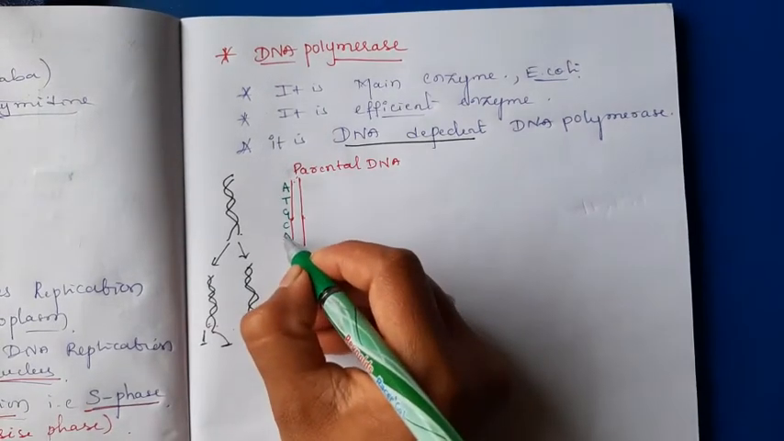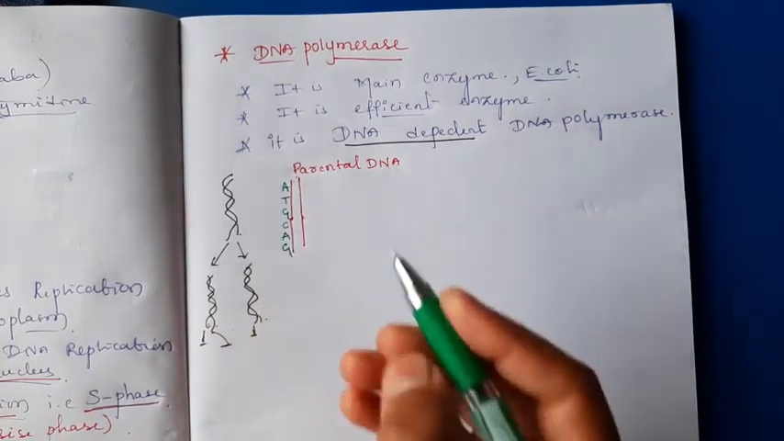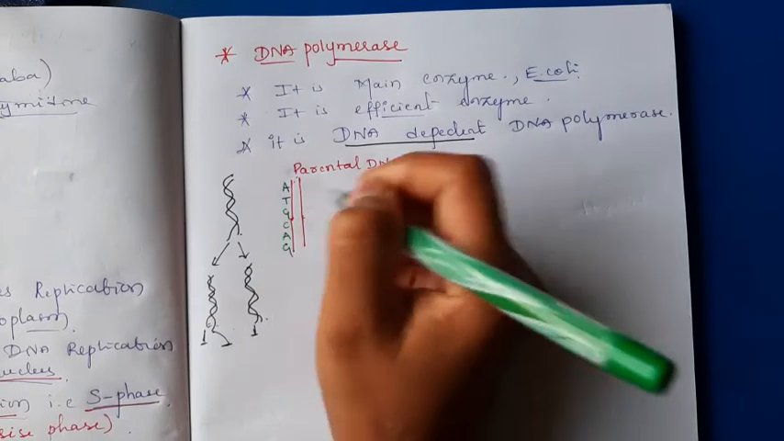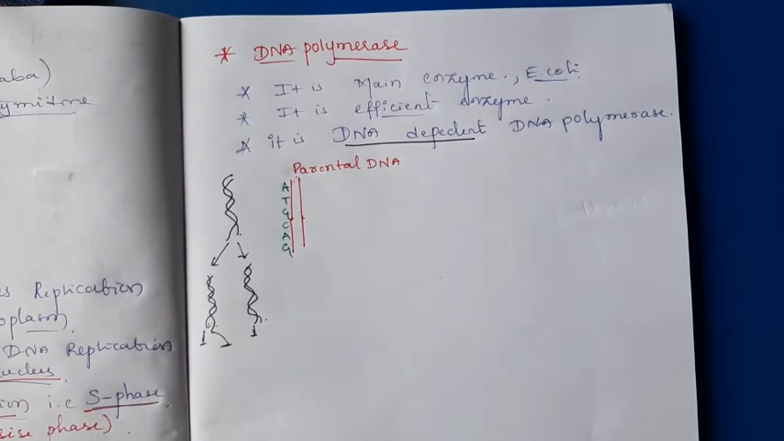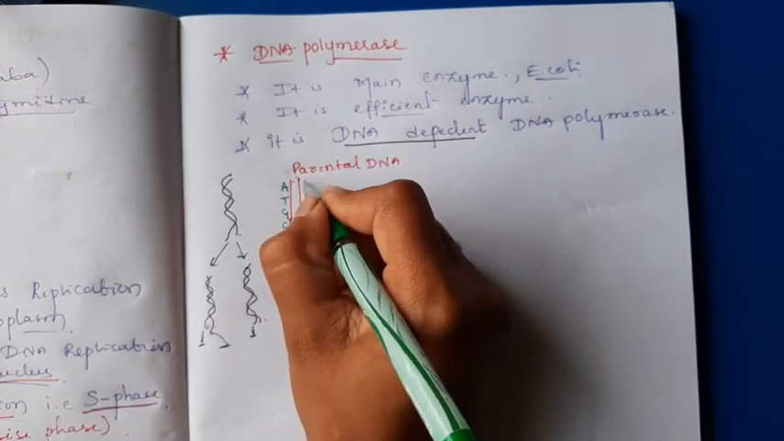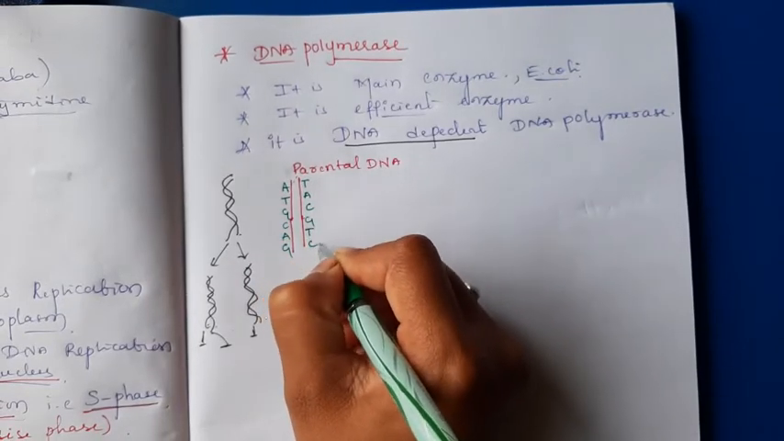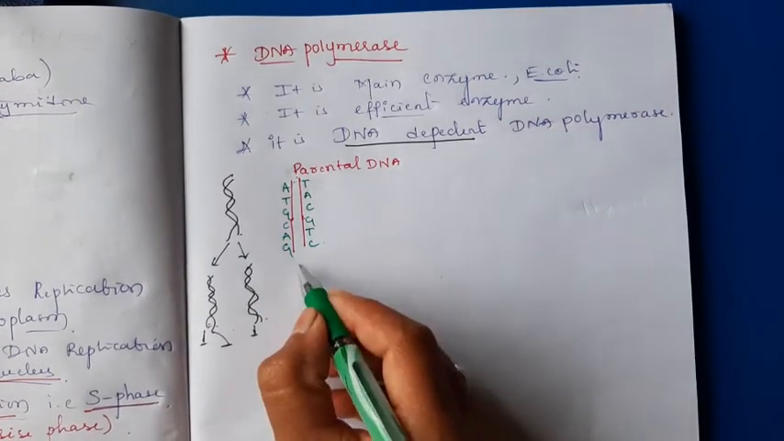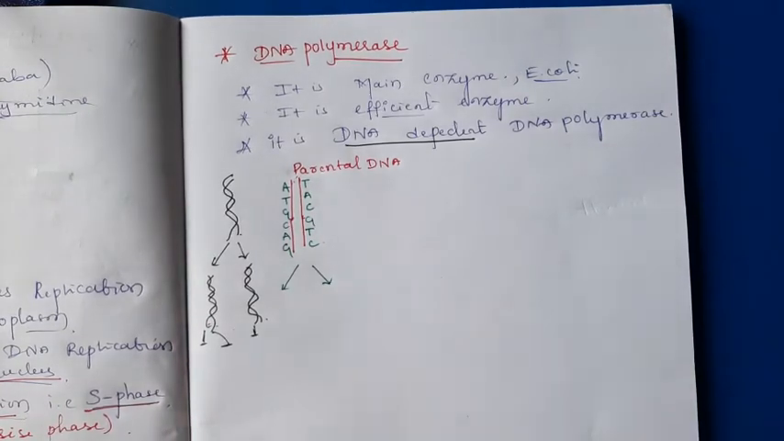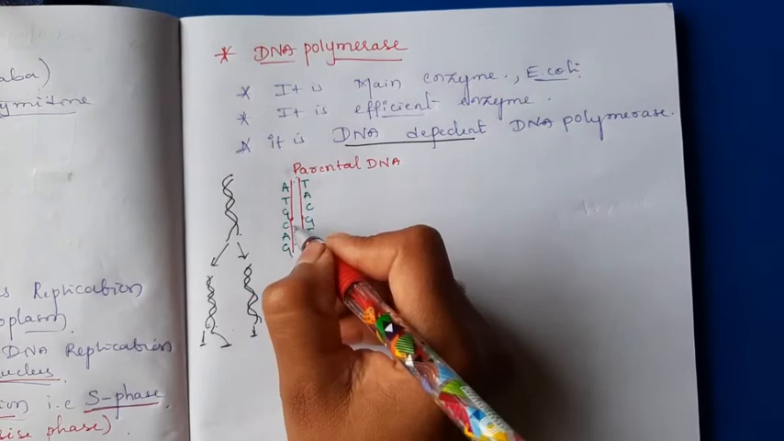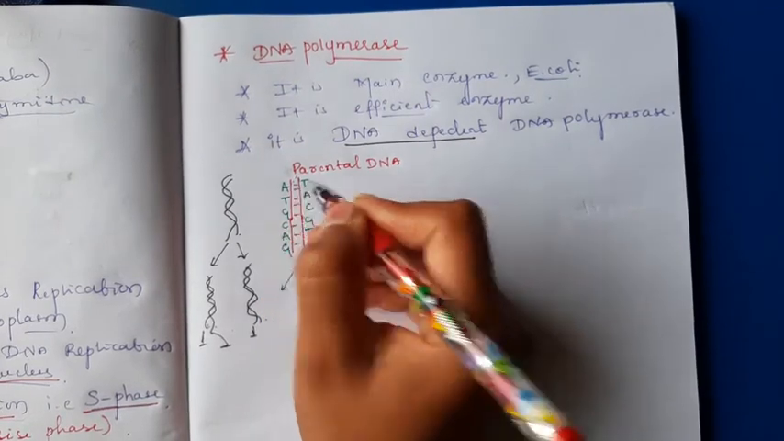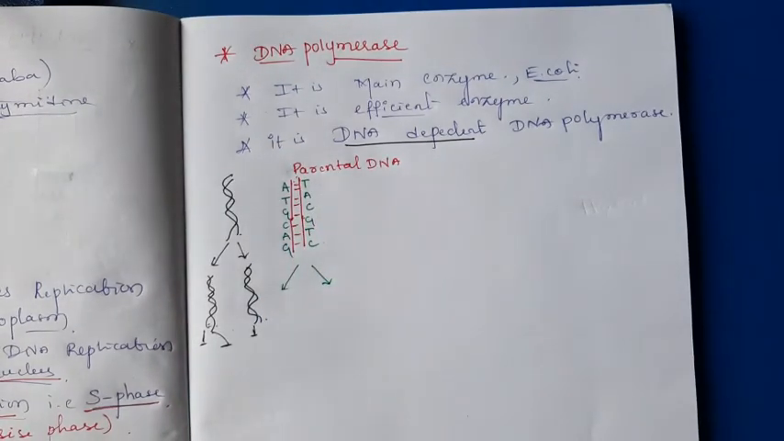Then A G. Okay, complementary base pairs are like this. T A C G T C. Okay, during the process of replication these strands, this double strand, these pairs are going to separate. The double strand of the DNA is going to separate to form single stranded DNA.